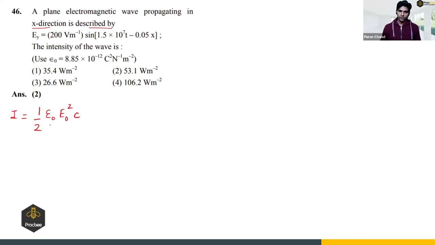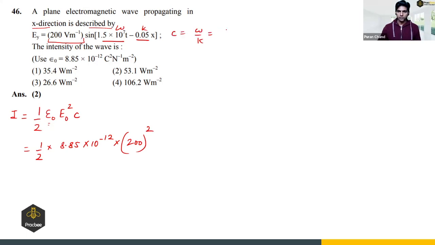Now here we have been given epsilon naught, the magnitude of the electric field, and the speed of light is 3 into 10 raised to power 8. So this will be half times 8.85 into 10 raised to power minus 12, and E naught is 200, square of that, and the speed. So it is in vacuum. Let us find the speed. This is omega and this is k, so speed is omega by k.